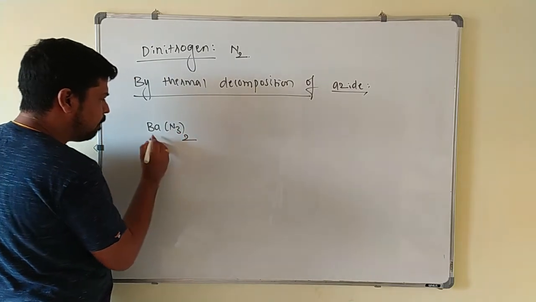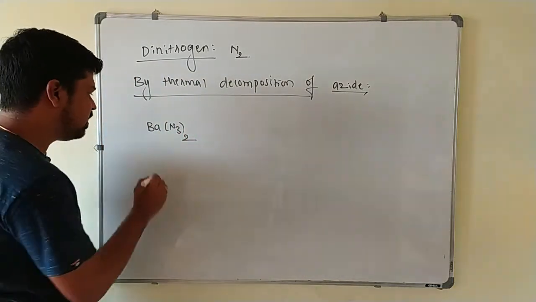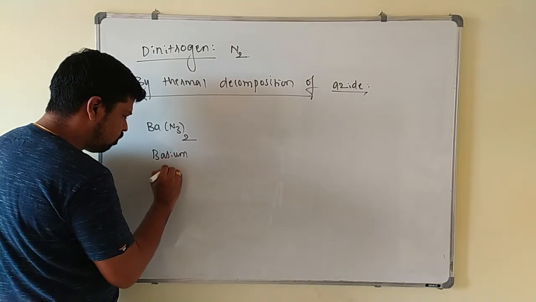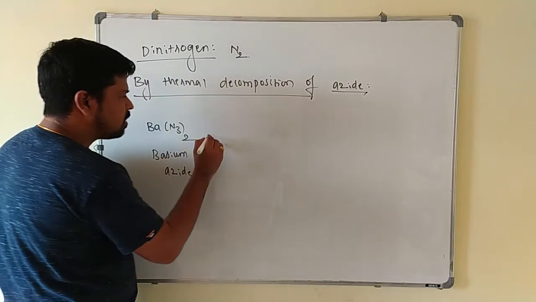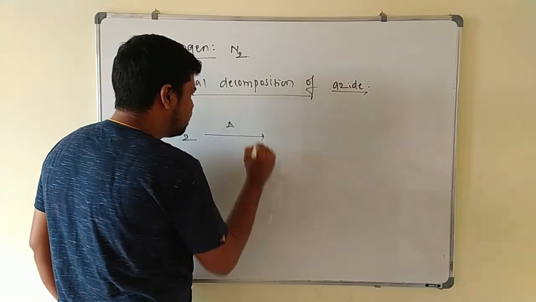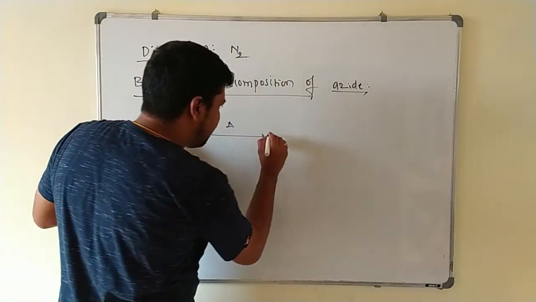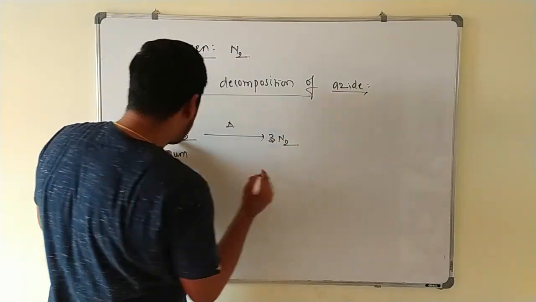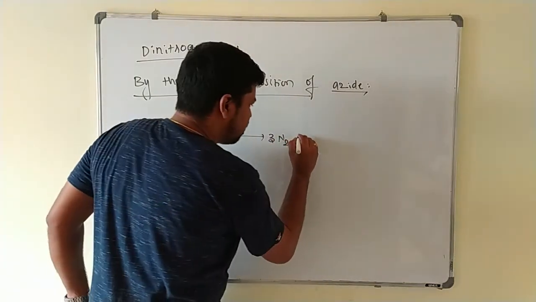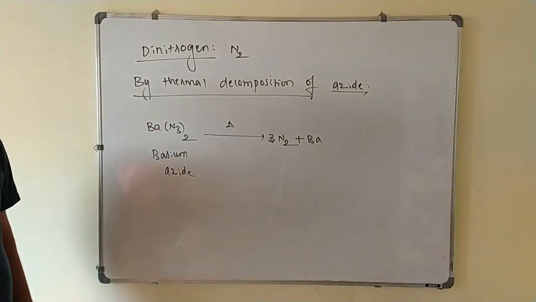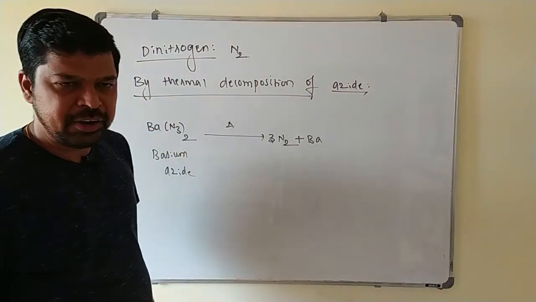You have to write Ba(N3)2. This is called barium azide. This barium azide on thermal decomposition, just if you heat this barium azide, you will get 3 times N2, 6 nitrogens are there, plus barium. This is the method for the preparation of dinitrogen.